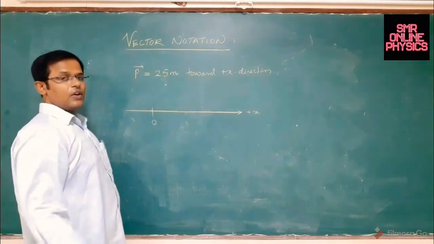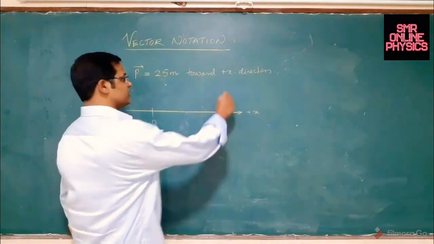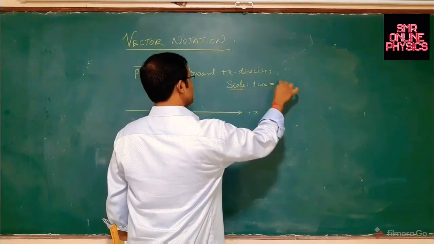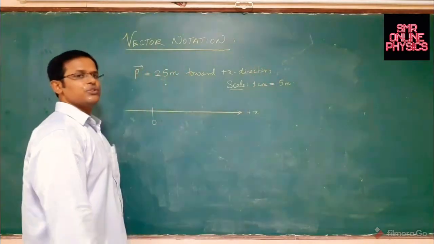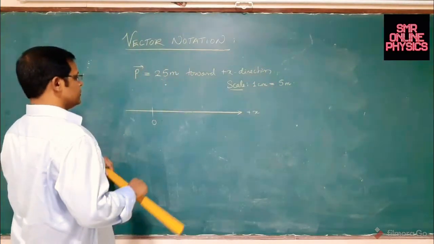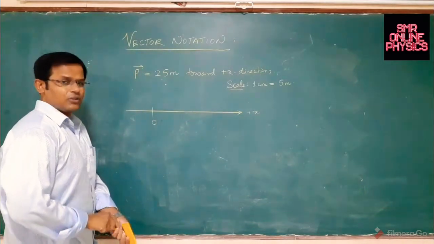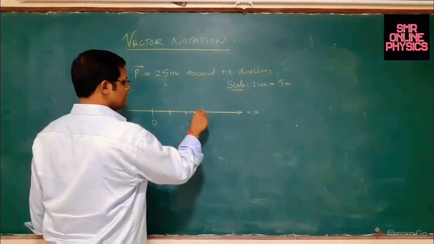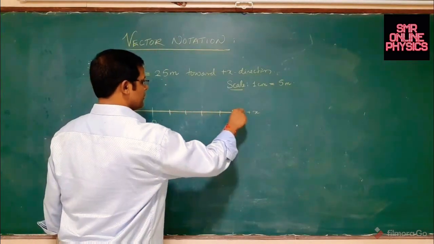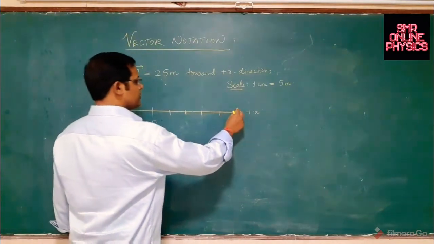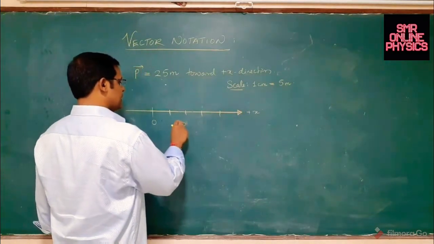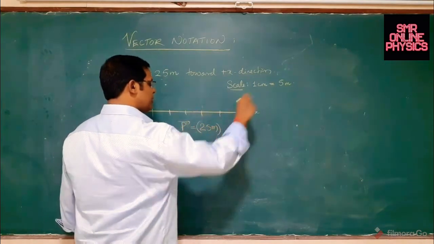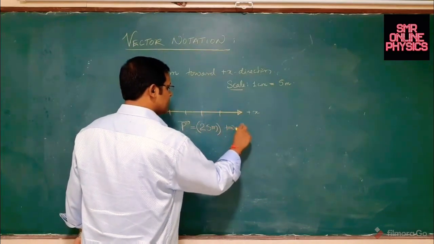I will choose a scale now. I will say that 1 centimeter of my scale will represent 5 meters, as we do in geometry and in graphs. You can just mark it out. This is 1 centimeter, 2 centimeter, 3 centimeter, 4 centimeter, 5 centimeter. So now this is representing a vector which is of 25 meters in magnitude, pointing towards positive x direction.